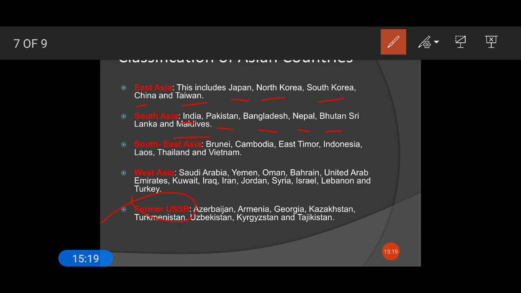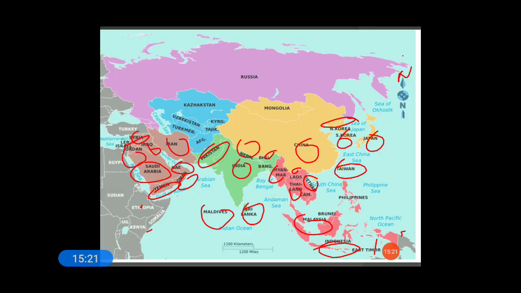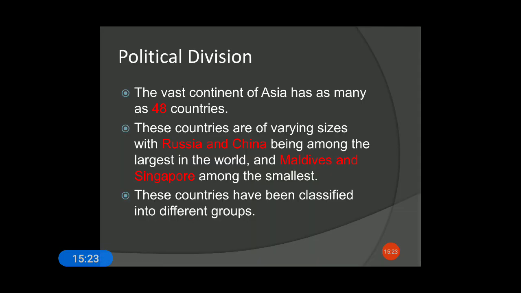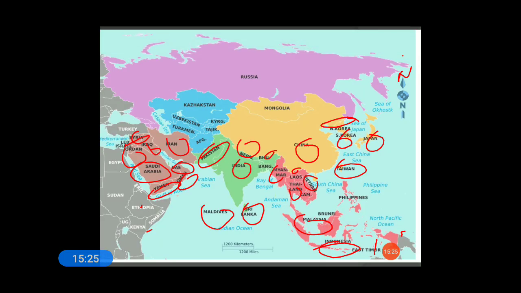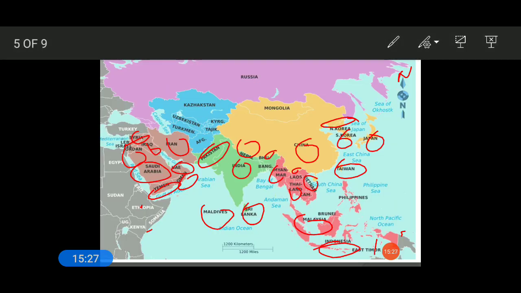Okay. Now look here. Kazakhstan, Uzbekistan, Kyrgyzstan, Tajikistan, Afghanistan, even Turkmenistan. These are the countries that form a part of the former USSR.